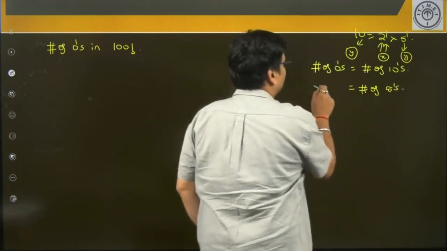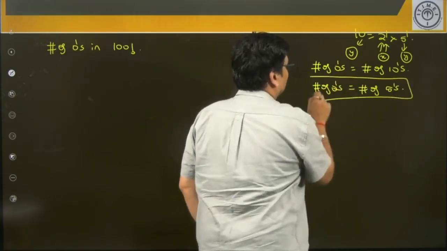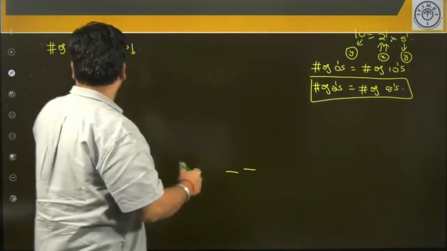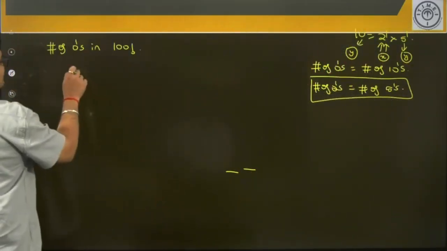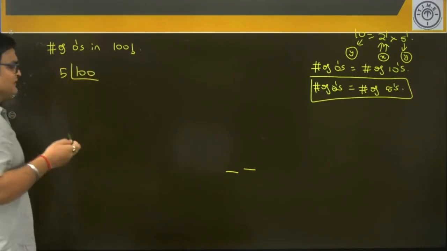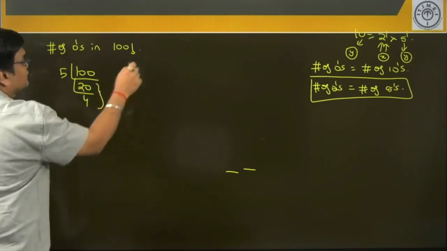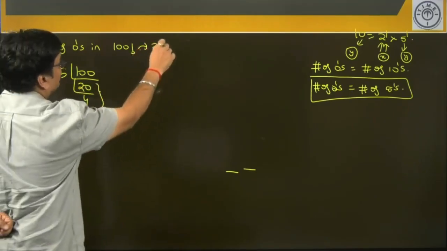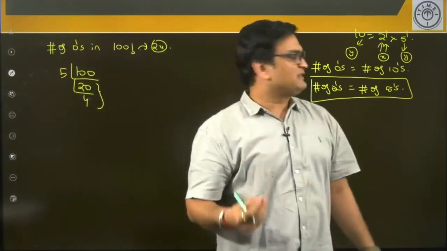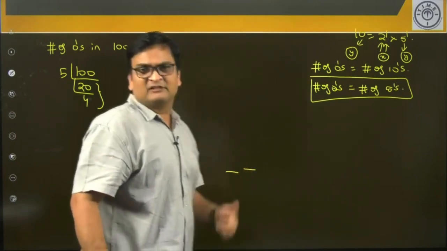So finally we may say the number of zeros in any factorial shall be equal to the number of 5s, the prime number 5, in the given factorial. So for example here, how many zeros will be there? This will be the number of 5s. Successively divide 100 by 5. 5 will go 20 times, 20 by 5 is 4 times, and that's it. So 20 plus 4, my answer shall be 24. So the number of zeros is the same as the number of 5s, is what we can note.